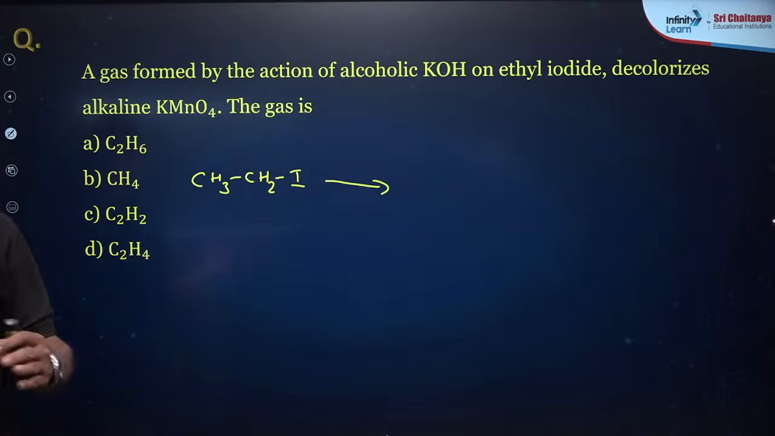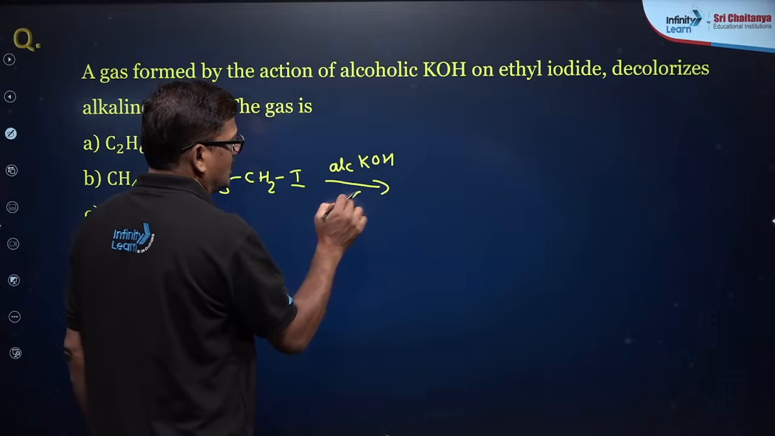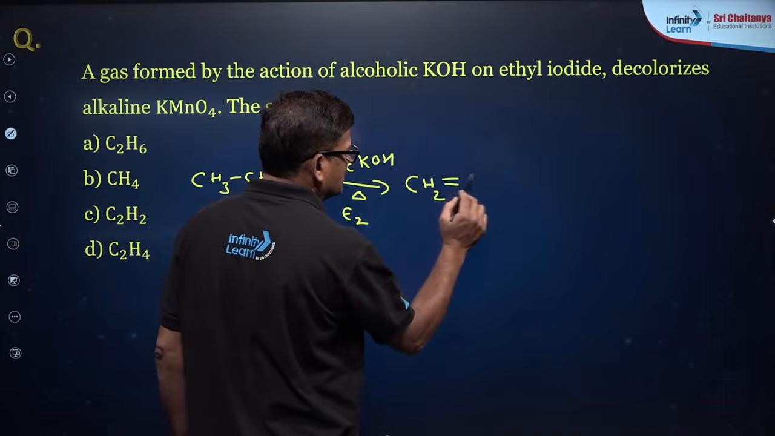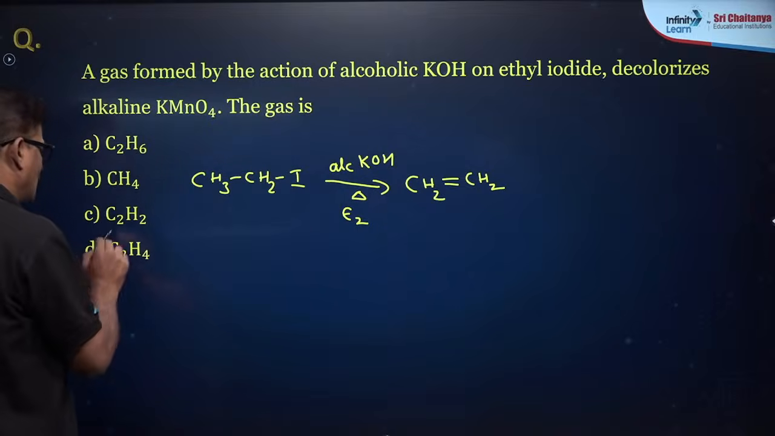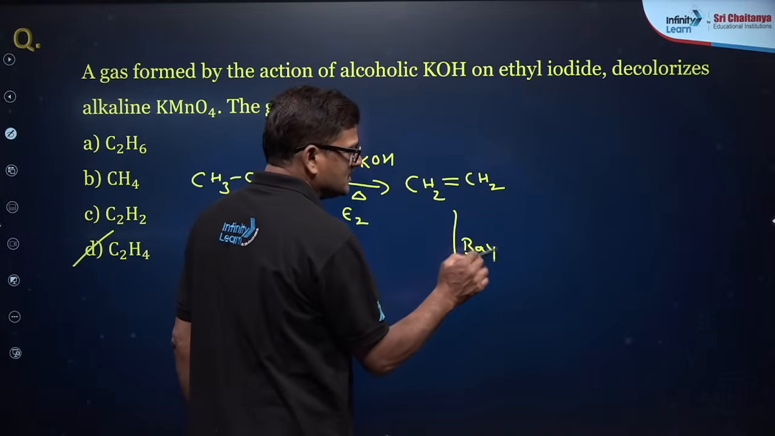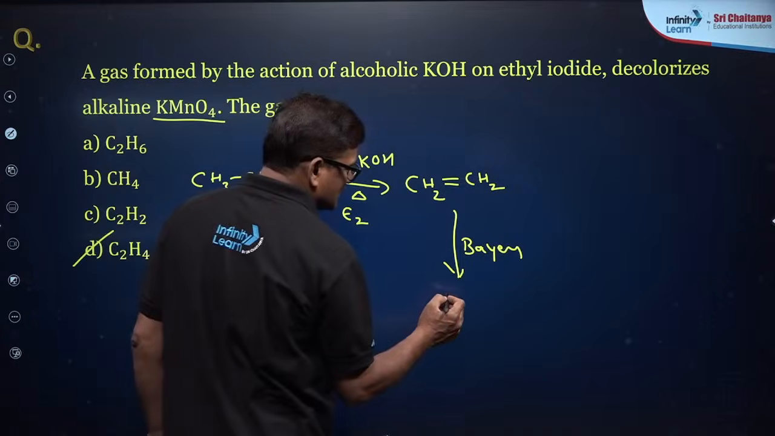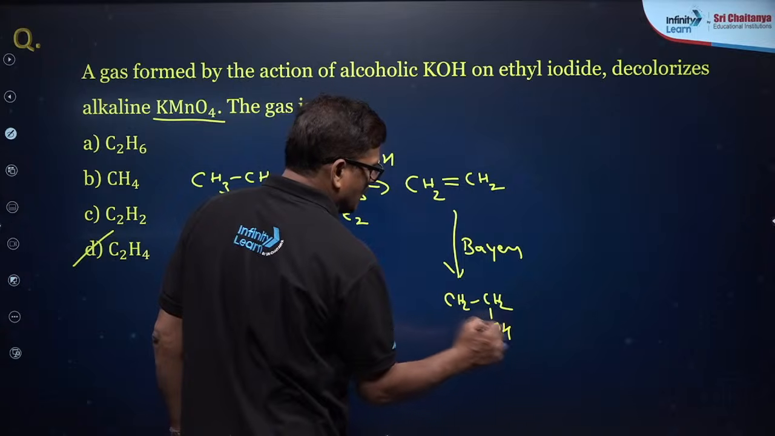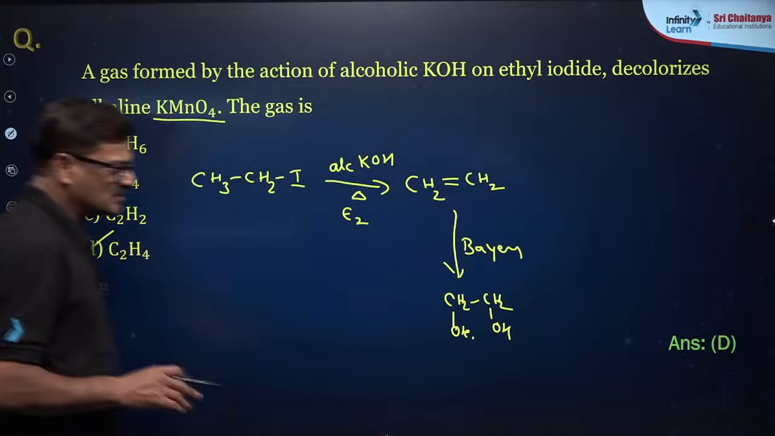If you treat with alcoholic KOH, elimination takes place, and as per the E2 reaction you are going to get CH2 double bond CH2, and this is C2H4. This being an alkene, it is going to react with Bayer's reagent, that is, it decolorizes alkaline KMnO4, so it is going to be CH2OH and CH2OH. So this is what has happened. The answer for this question is going to be D.